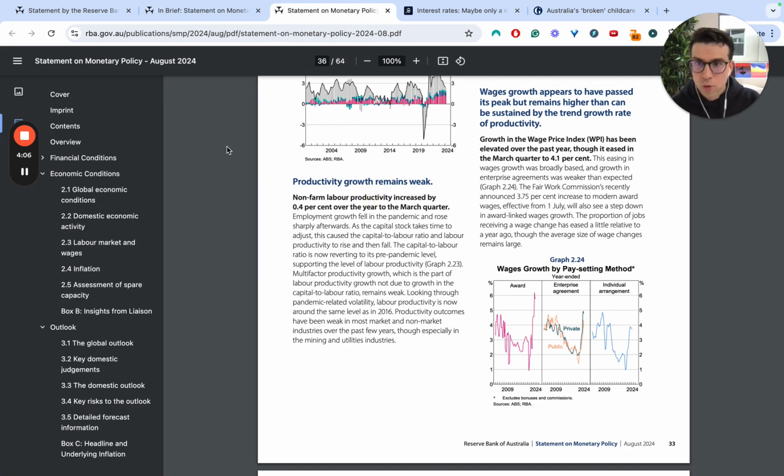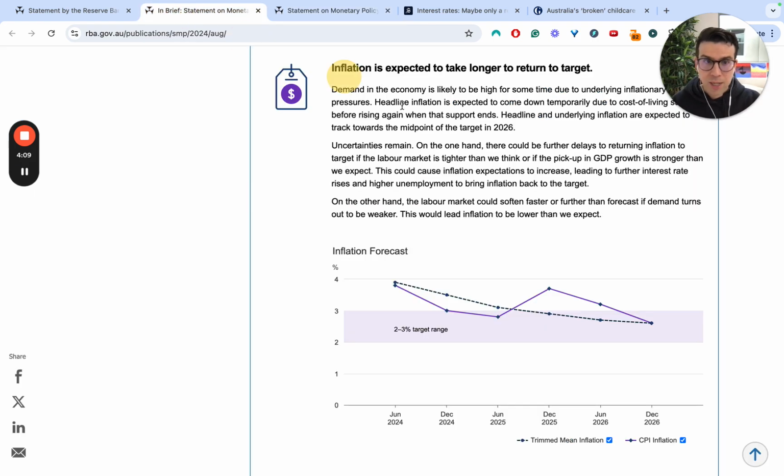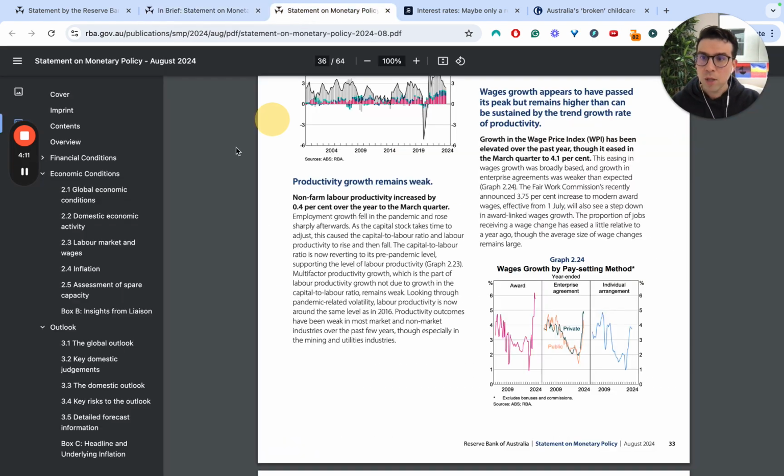Now, as a very brief note, if you do want more data, this is the statement. As you can see, if we scroll up here, there's a PDF available. It has lots of data.